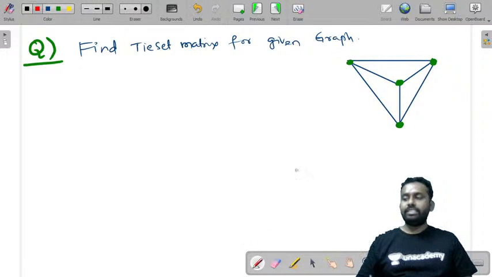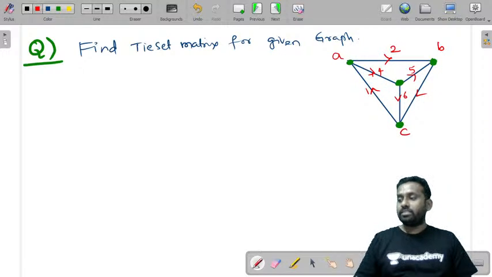The directions are given and the branches are numbered. Let's call the nodes A, B, C. This is 2 and this is 5. We can take anything randomly, but let us take according to the given question. This is 4, this is 1, this is 6 and this is 3: 1, 2, 3, 4, 5, 6.